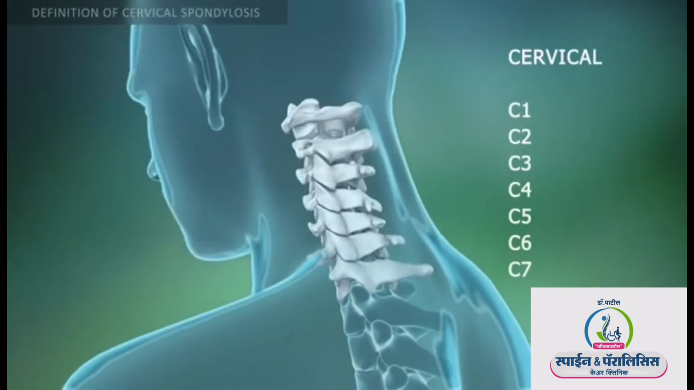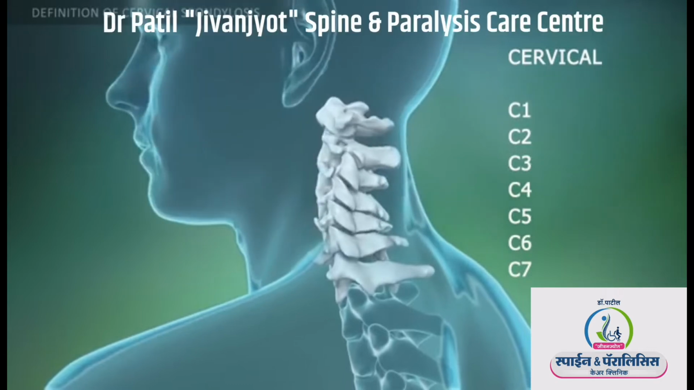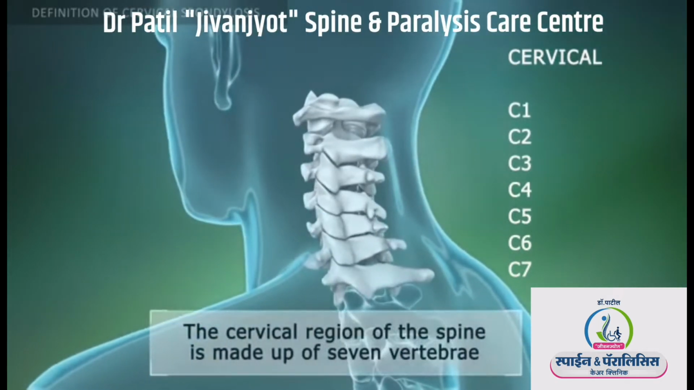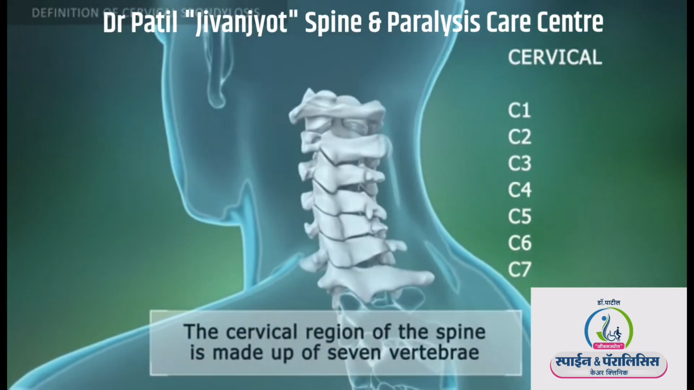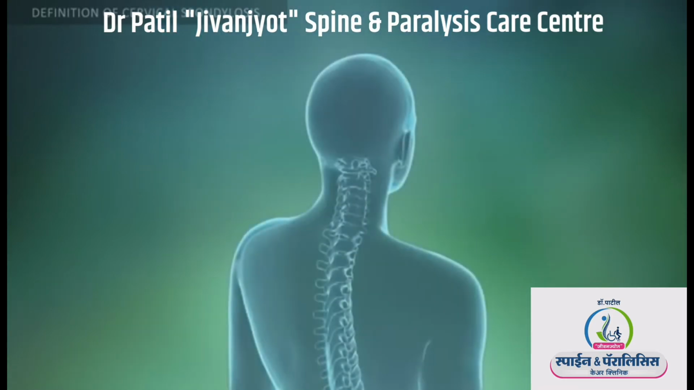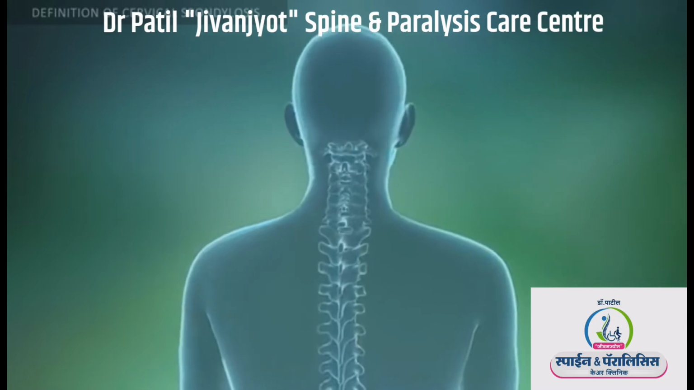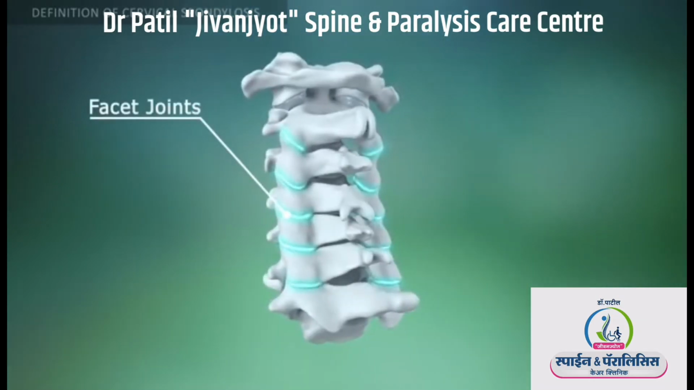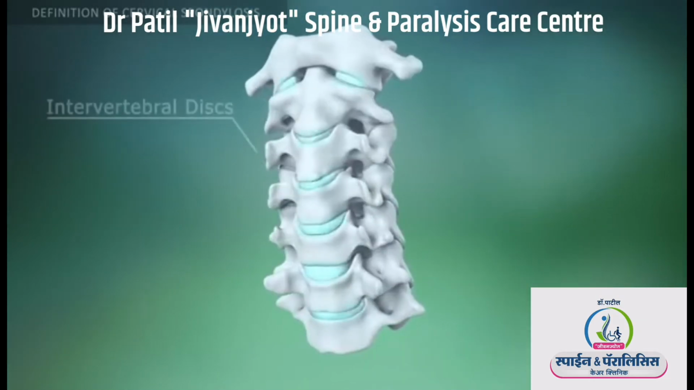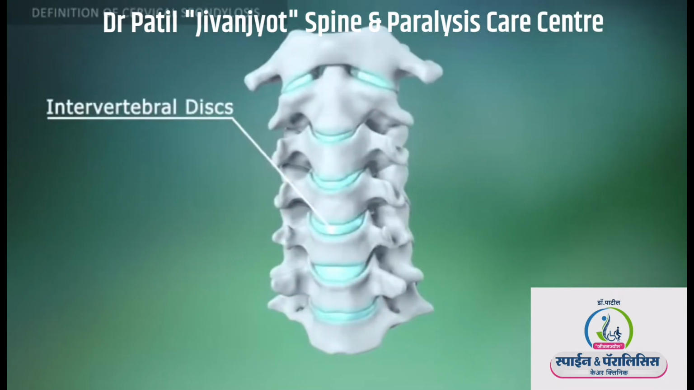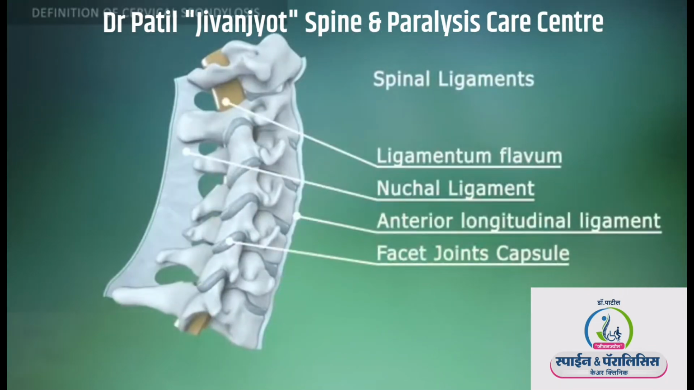The cervical region of the spine is made up of 7 vertebrae, which are designated as C1 through C7. The cervical region of the spine is very mobile. The mobility of the neck is ensured by the facet joints, the intervertebral discs, and the spinal ligaments.